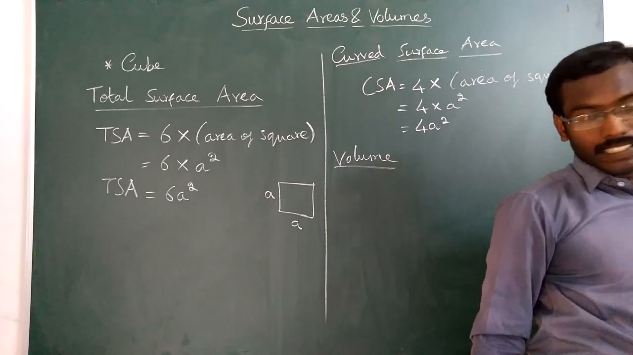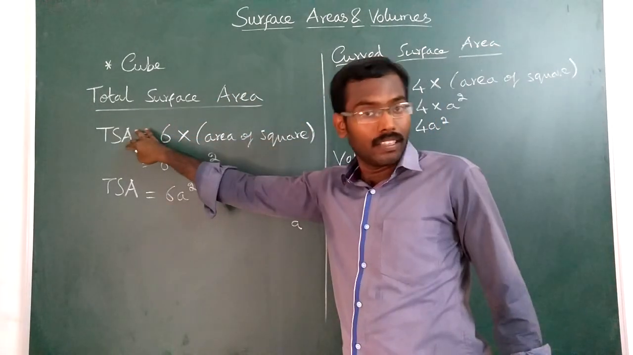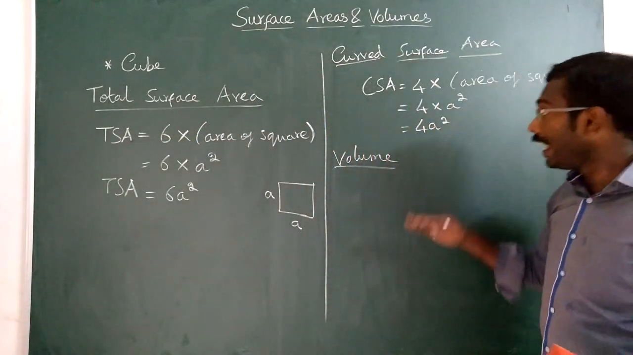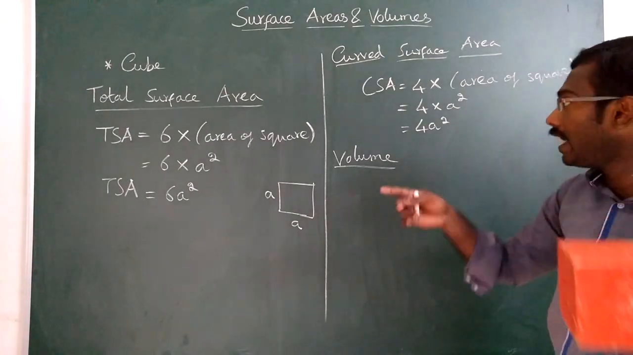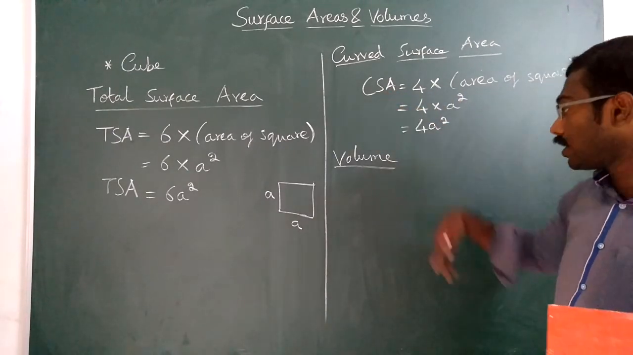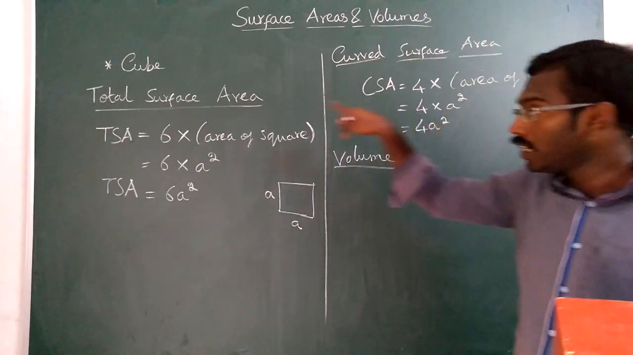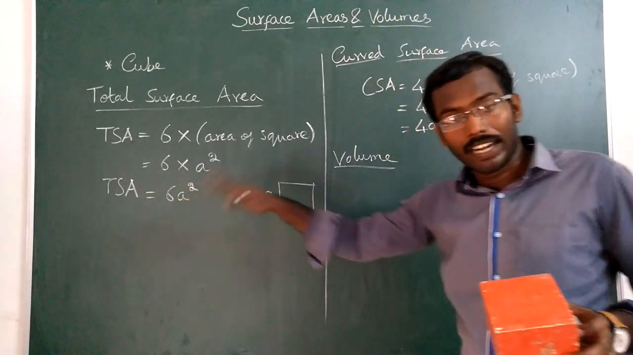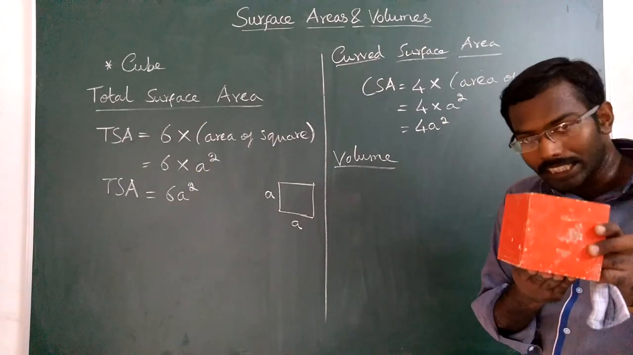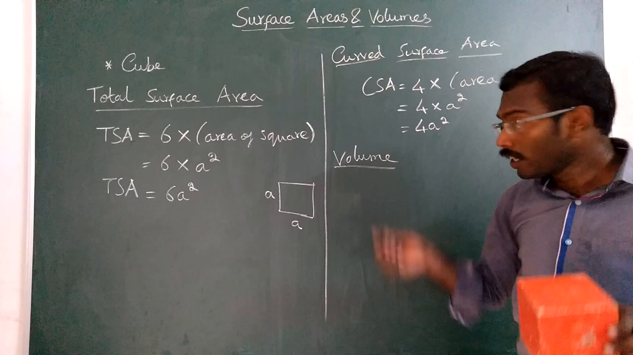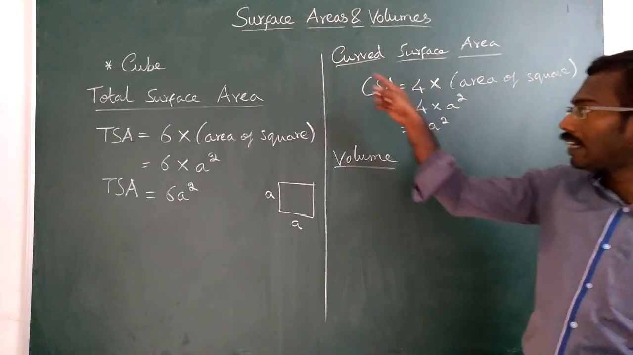You should understand one thing. This curved surface area is also a part of this total surface area. In other words, if you add the top and bottom surface area to the curved surface area, you will get the total surface area. For example, the curved surface area is 4a square, the top is a square, and the bottom also a square. So a square plus a square, 2a square. 2a square plus 4a square is 6a square. You should keep it in mind. So they both are not different.